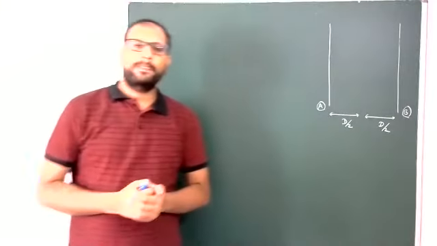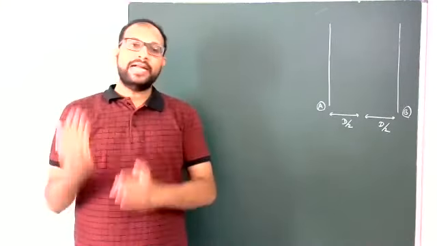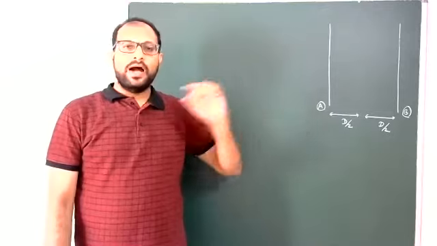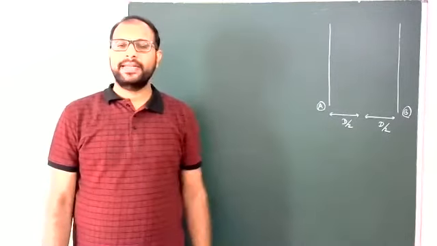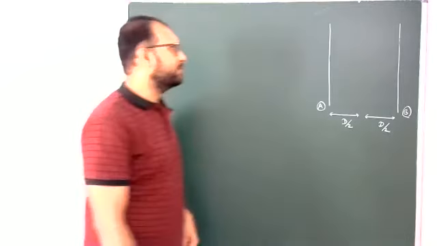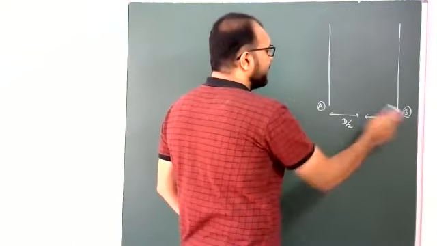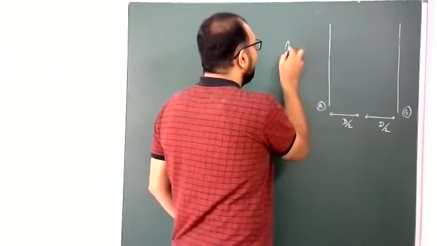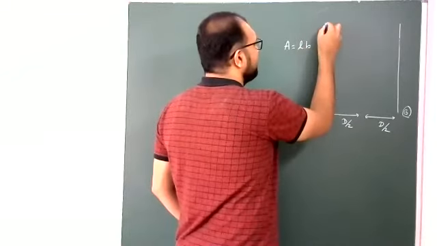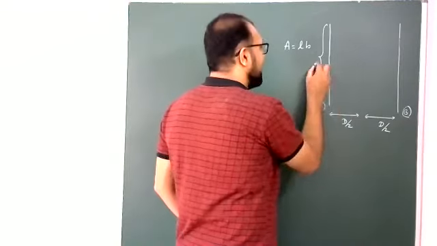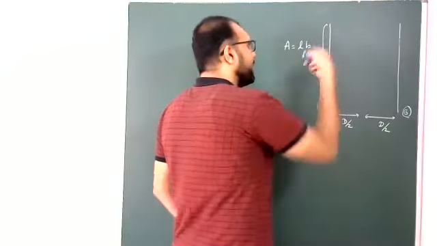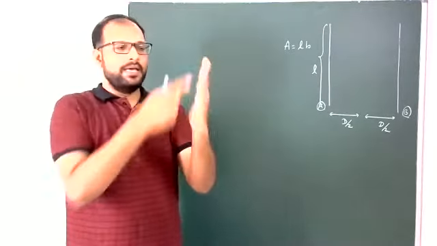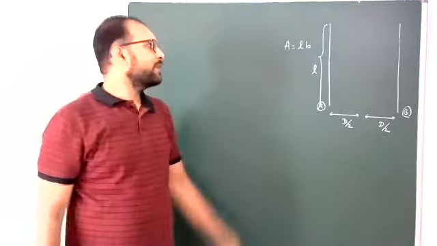Yes, now students, series and then parallel combination, the previous case of sudden, discontinuous change, is completed. Now continuous change. Now one example. So this is plate A, plate B, and both plates are parallel plates having area A equal to L times B. This is L, from here to here L. B is into the board. So this is L, this is B. L into B is the area A, right?